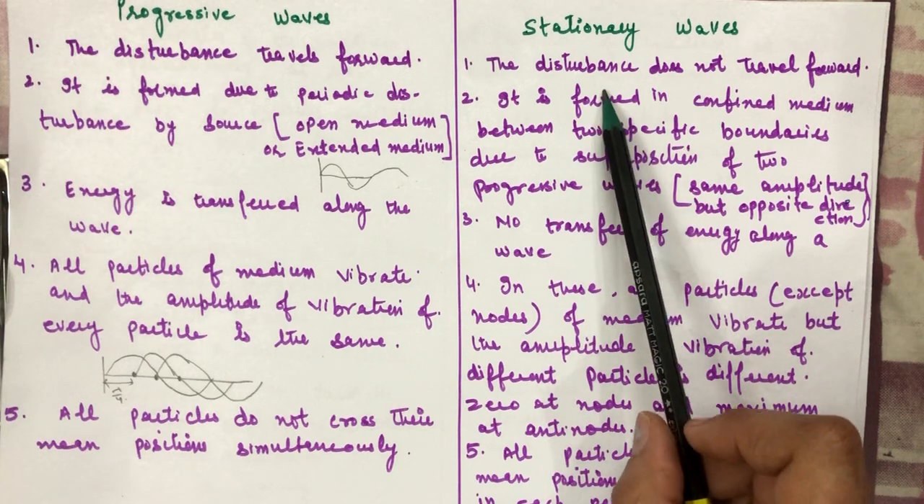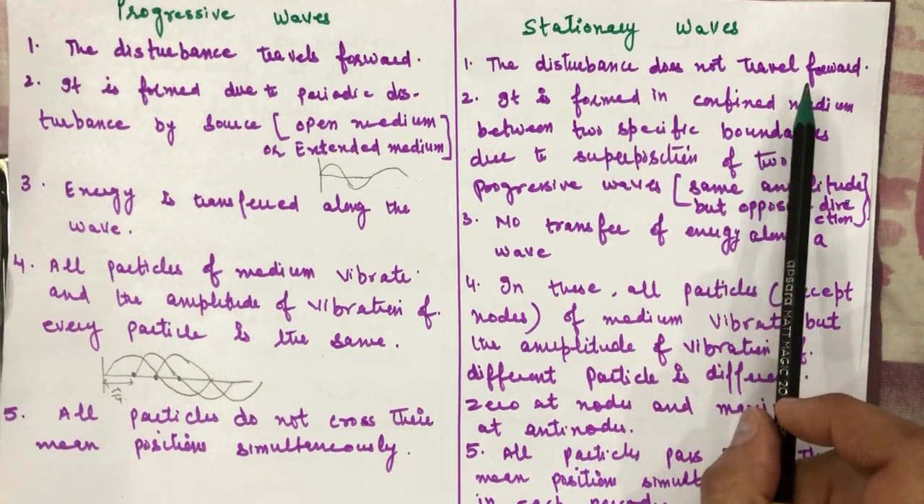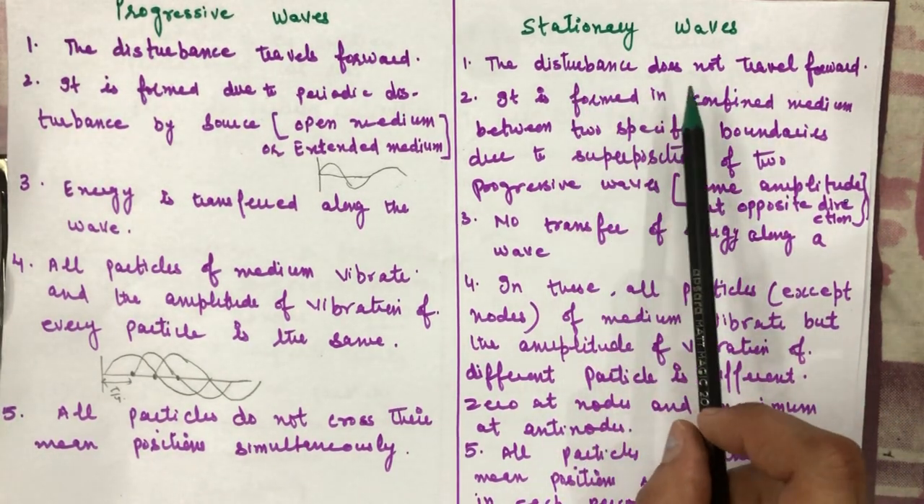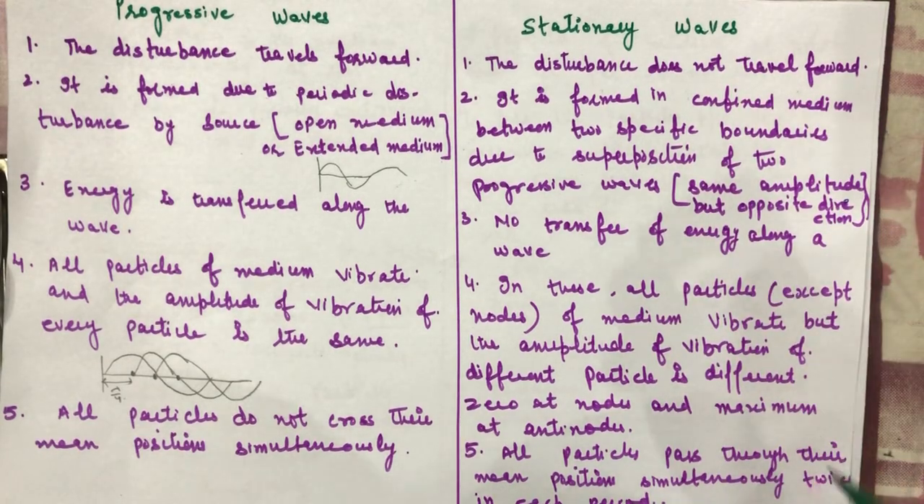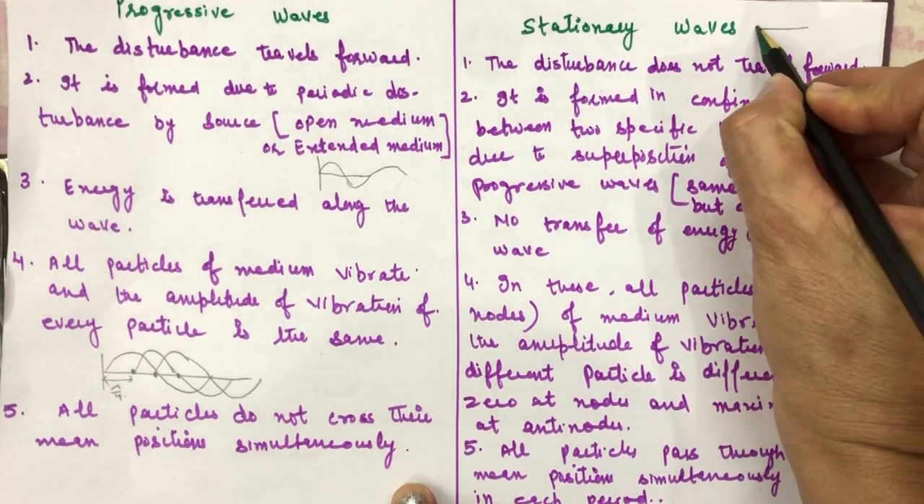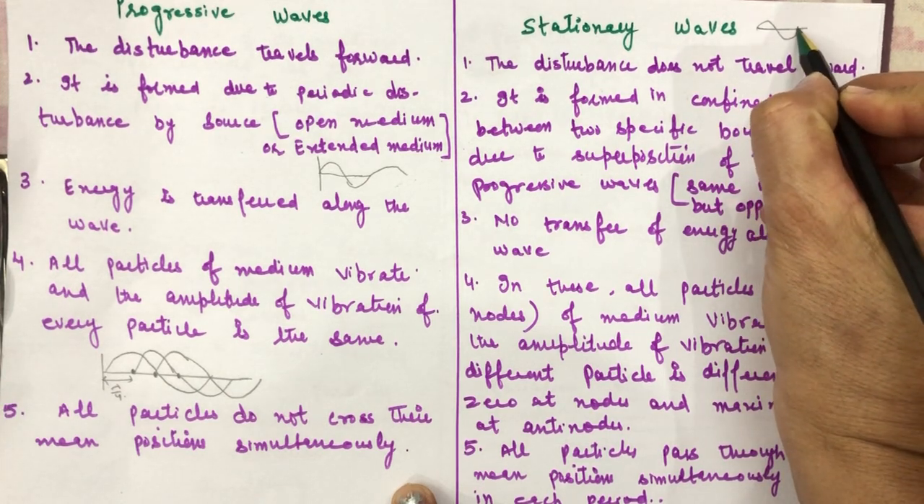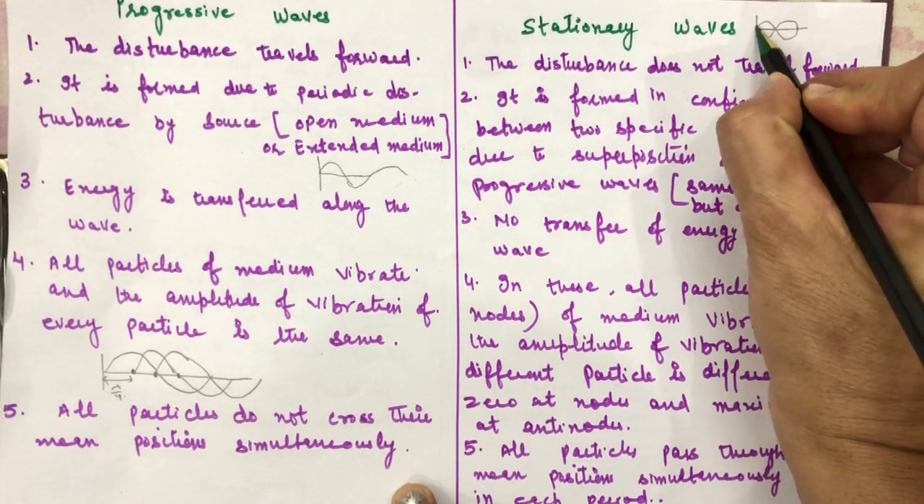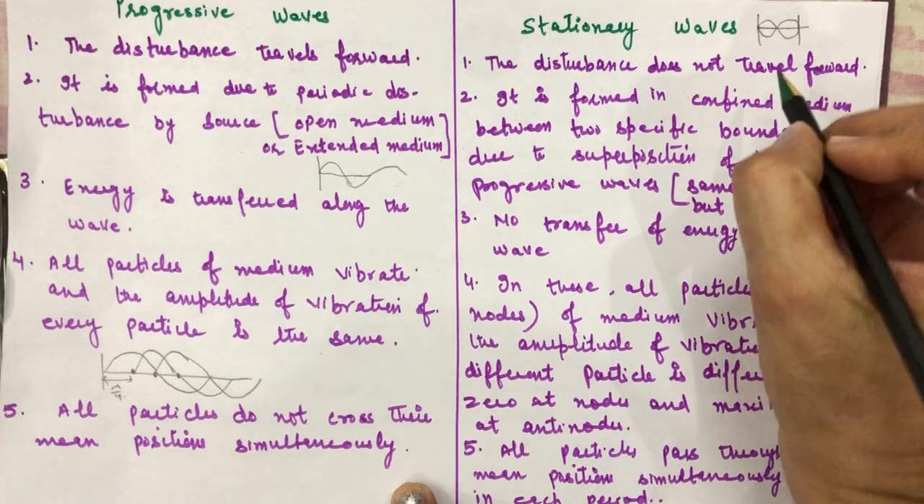And in a stationary wave the disturbance does not travel forward. The stationary wave, as we know, is like this: one is an incident wave and the other is a reflected wave between two fixed points.